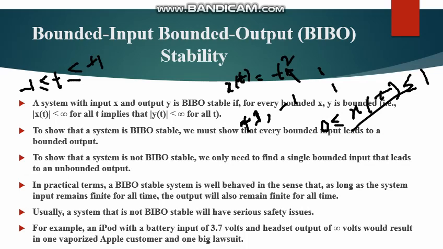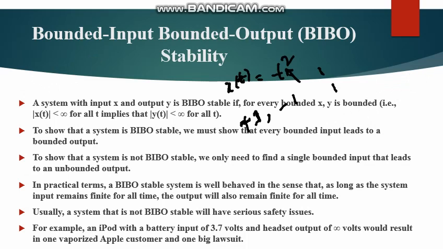Okay, now if root over t plus 1, there will be no bounded input. If you give minus 1 here, that is invalid.